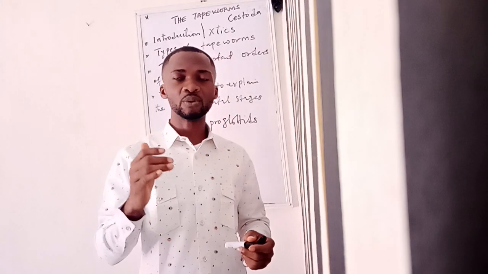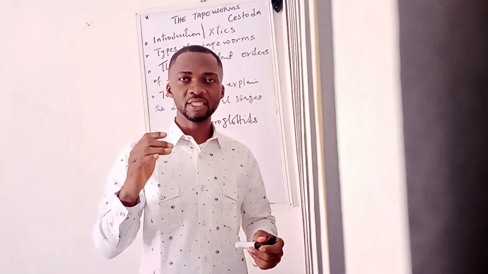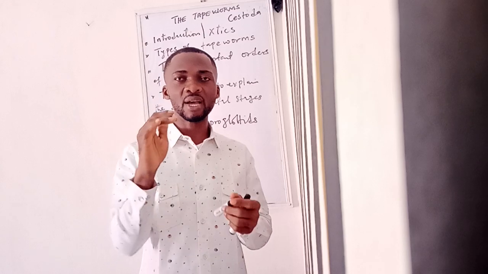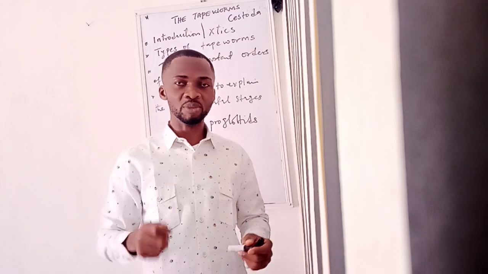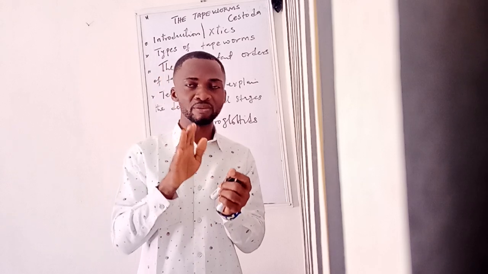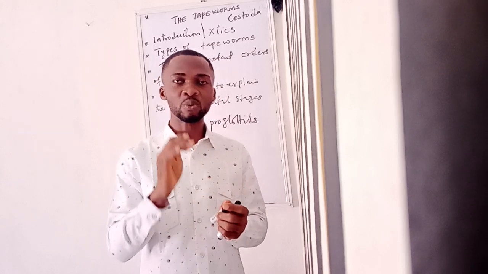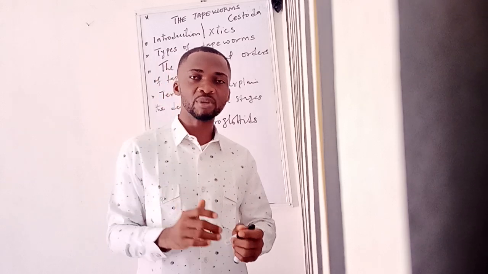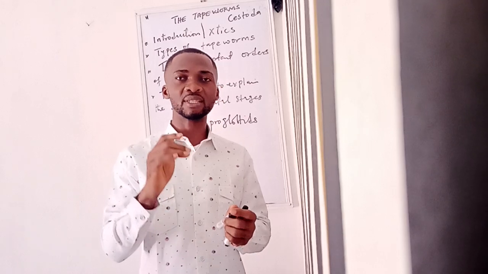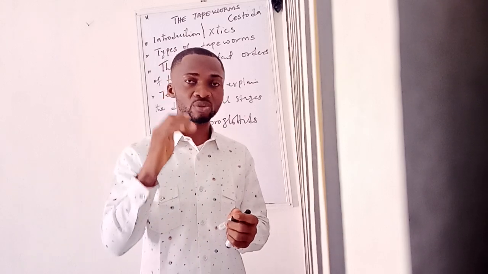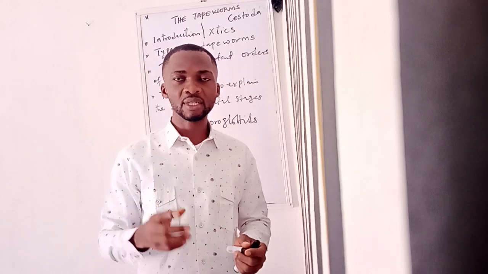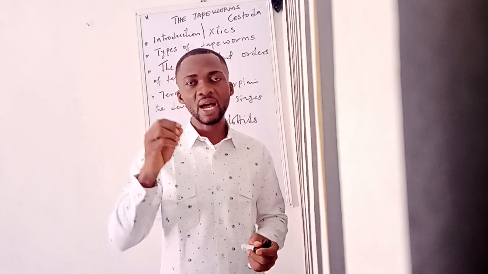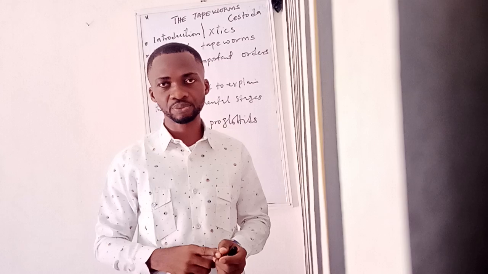I thought about tapeworms as being like a tape, the normal tape used in measurement. They are dorsoventrally flattened. When we talk about the characteristics of platyhelminthes, the actual group that has these characteristics are the tapeworms.